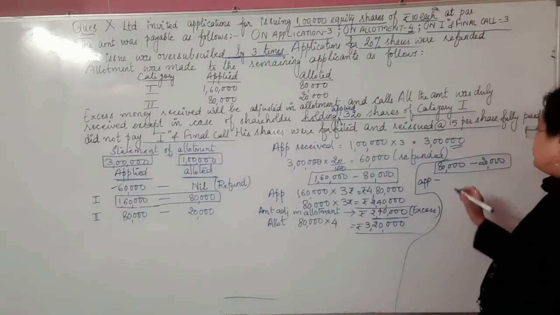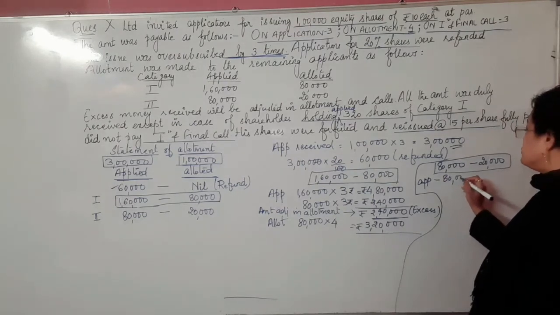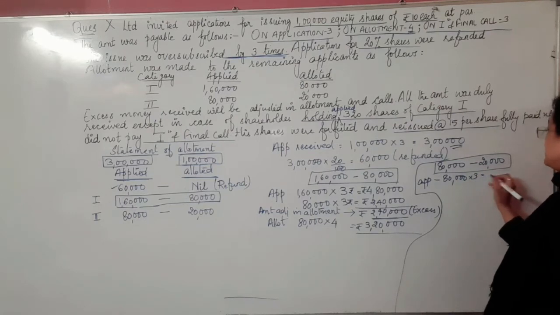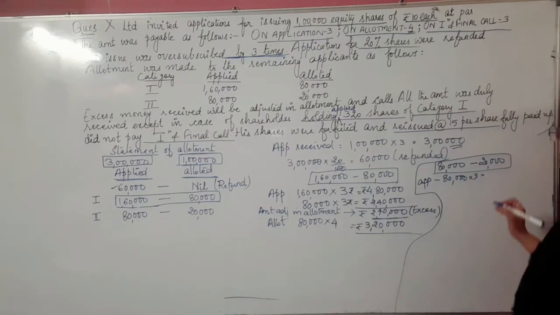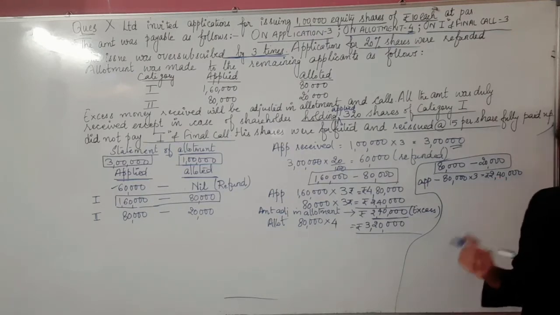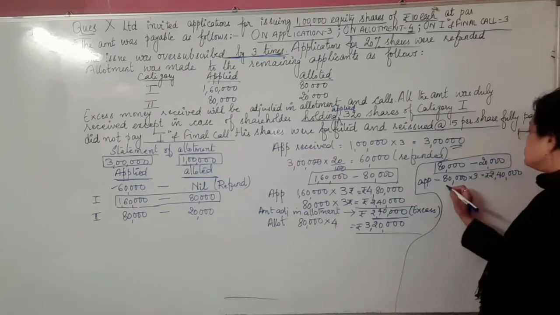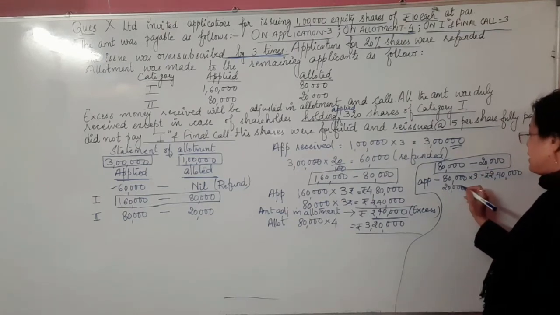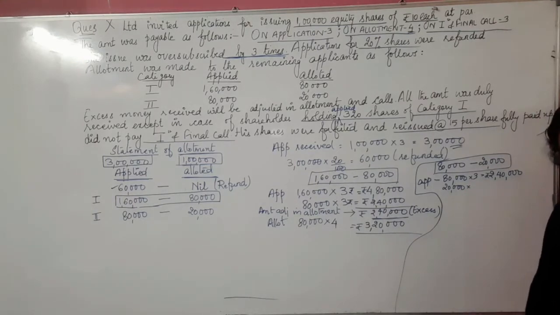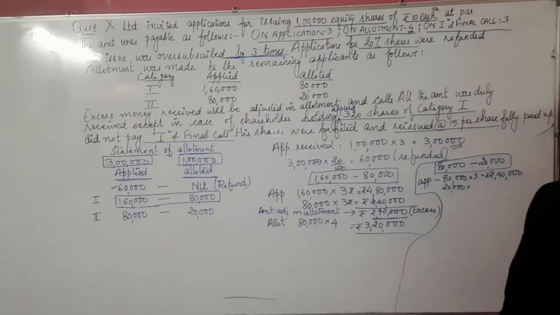So let me find out on application how much amount I would have received. For the application, I would have received how much? 80,000 into application installment, which is again 3. So what I have received here is how much? 2,40,000. Okay, children, that is actually 2,40,000 rupees I have already received for 80,000 shares, and you know that it's compulsory for all the shareholders to pay the application installment. But the requirement is only up to 20,000. Whatever the allotted number of shares is, the company can take the amount just for the allotted shares only.